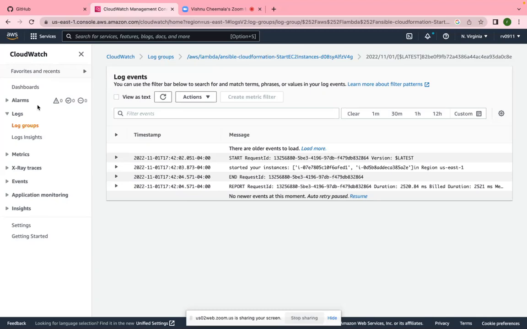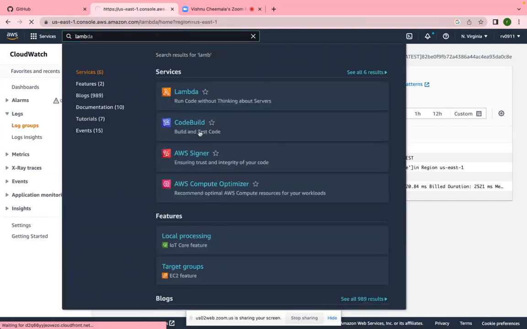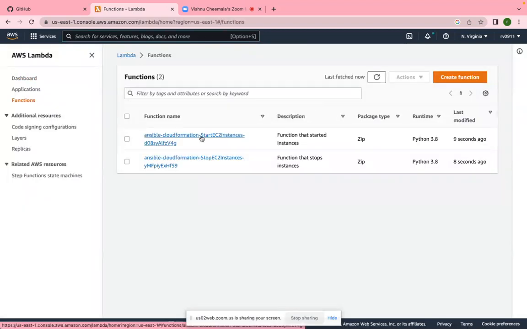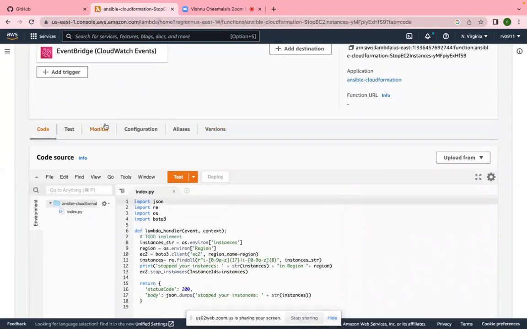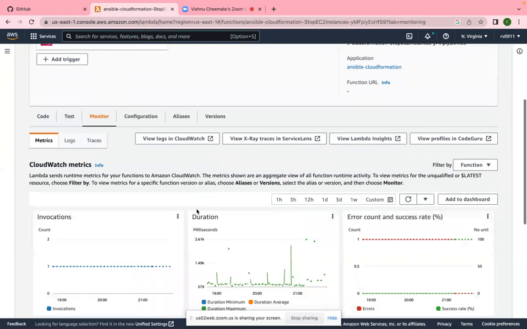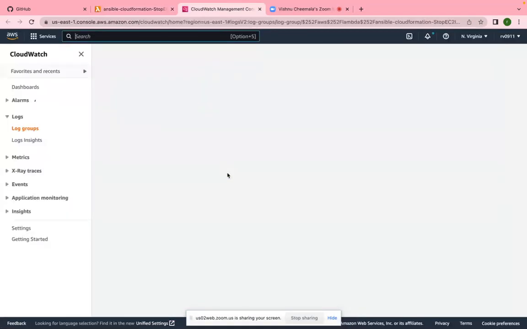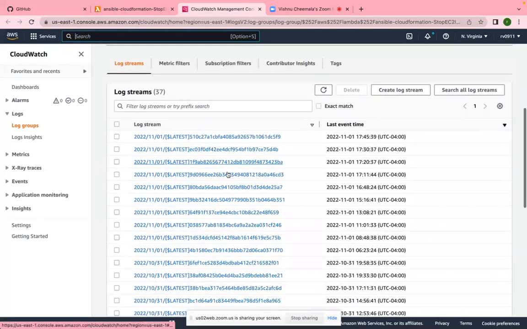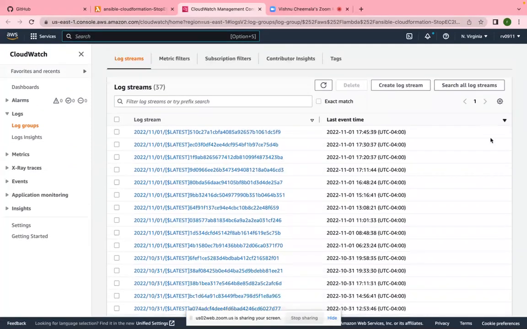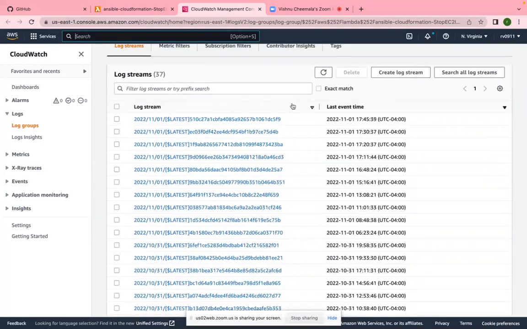Can you go to the Lambda console? Okay. Go to the stop EC2 Lambda function first. We'll verify. If you go to Monitor, you see View logs in CloudWatch on the top. So you will see the logs for this Lambda function. If you go a little bit down, that's 5:45, the first one, the most recent one. Can you click on that?